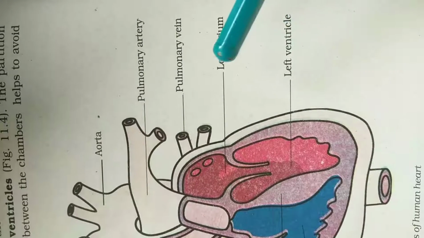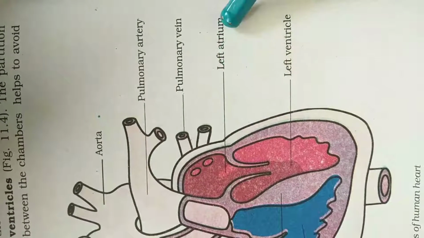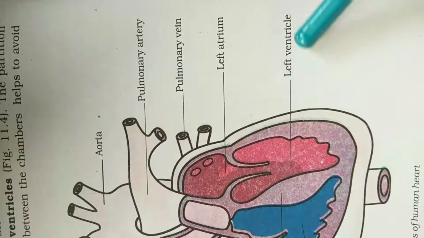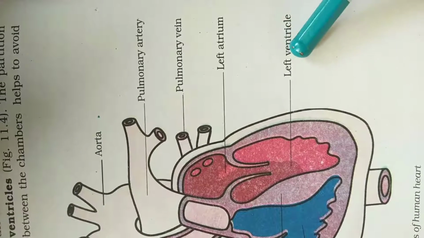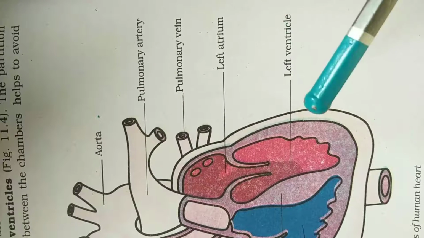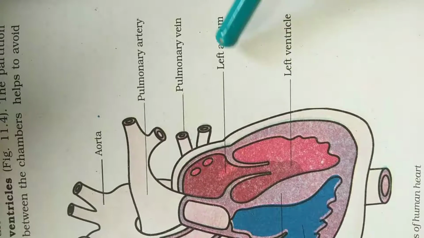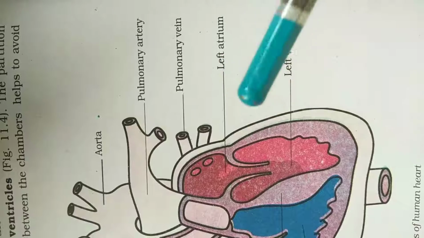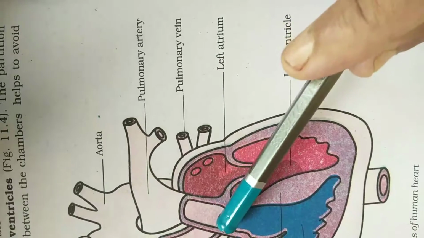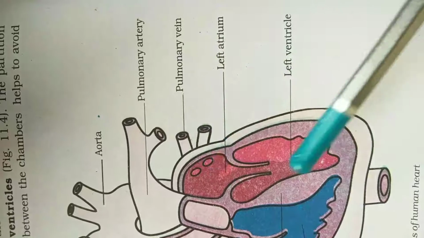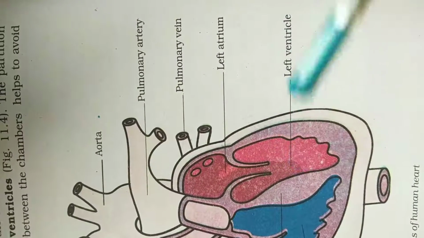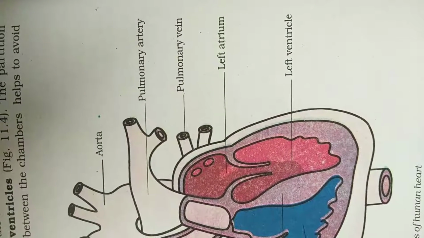Again the 3rd part of the heart is the left atrium and the 4th is the left ventricle. So these are the 4 chambers of the heart. First is the right atrium, right ventricle, left atrium and left ventricle. These are the four chambers of the heart.